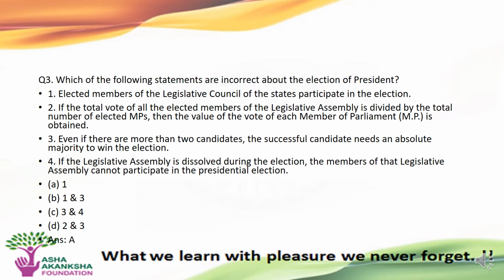Third, even if there are more than two candidates, the successful candidate needs an absolute majority to win the election. And fourth, if the Legislative Assembly is dissolved during the election, the members of that Legislative Assembly cannot participate in the presidential election.